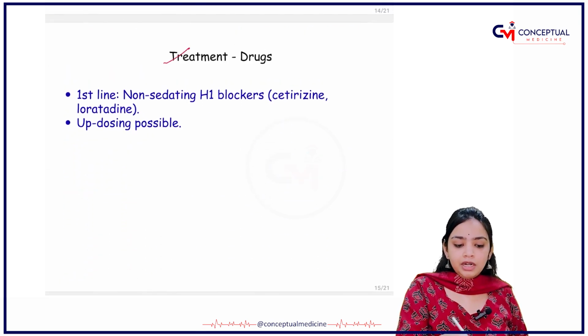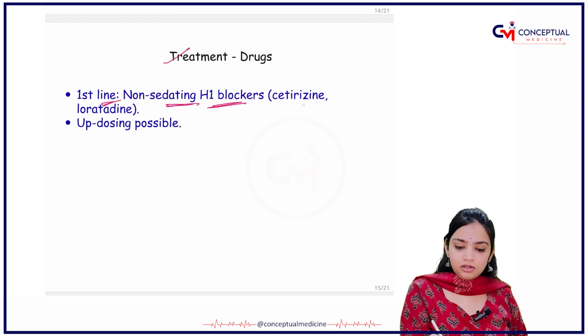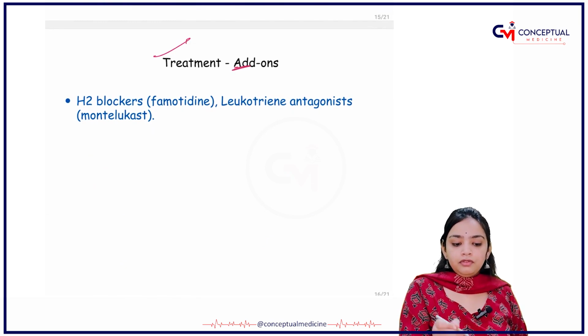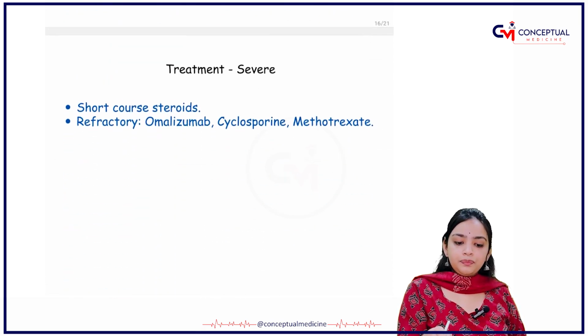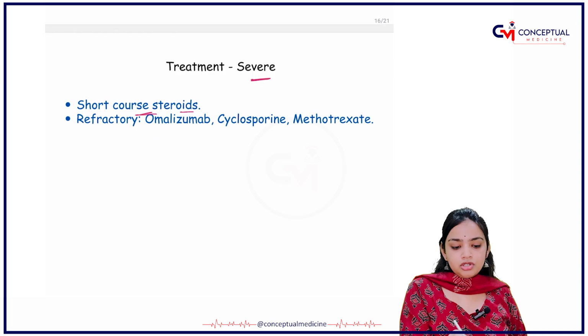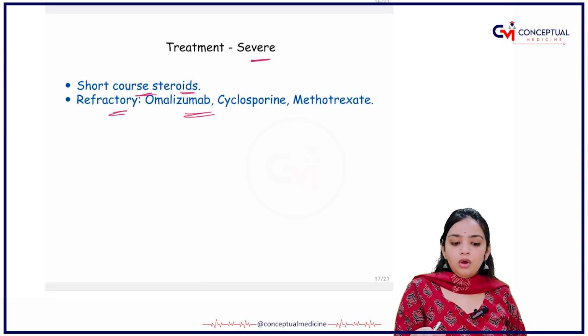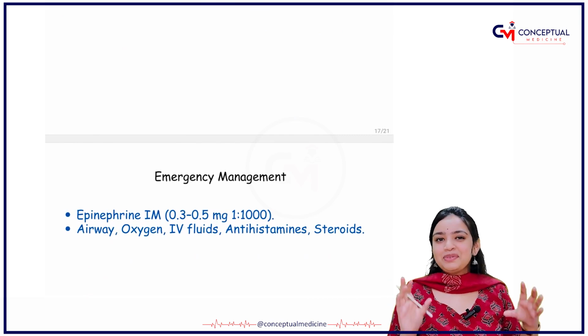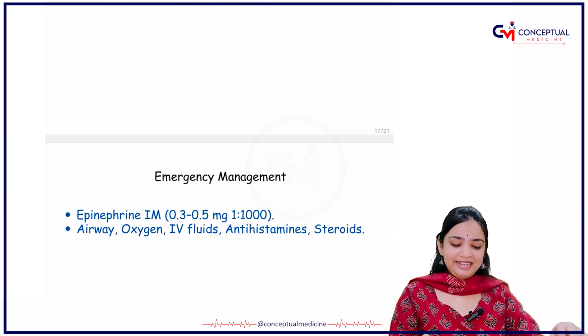What is the treatment? The first line is non-sedating H1 blockers like cetirizine, and updosing if possible. As add-on, you have H2 blockers. For severe cases, short courses of steroids, and for refractory cases omalizumab, that you will read very well in your pharmacology. I don't have to teach you in this much detail, right?